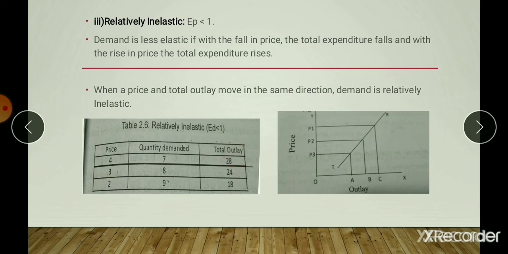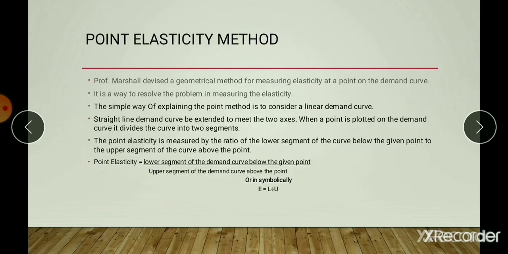The same fact will be illustrated in the diagram also. The price of the commodity has been represented on the OY axis. Outlay is represented on the OX axis. The figure represents the relationship between price and the outlay. You can observe it. It has a positive direction. Right? The amount spent by the consumer on the commodity decreases when price decreases, and the amount spent increases when price increases. The elasticity of demand here is less than 1, or demand is said to be inelastic.